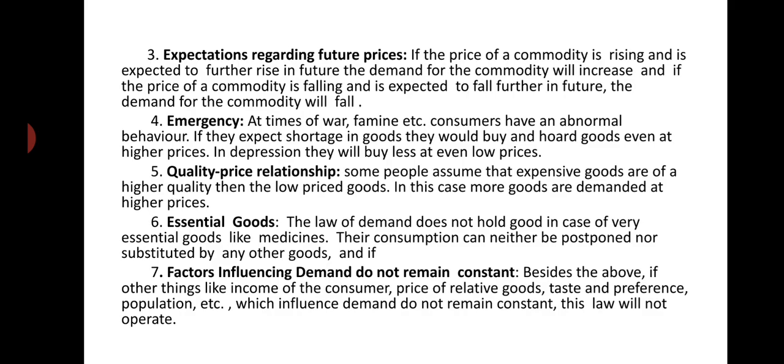If the income of a consumer falls, then even at a lower price he is going to purchase less of the commodity. So, the law of demand does not operate when factors influencing demand do not remain constant. So, these are the exceptions to the law of demand.